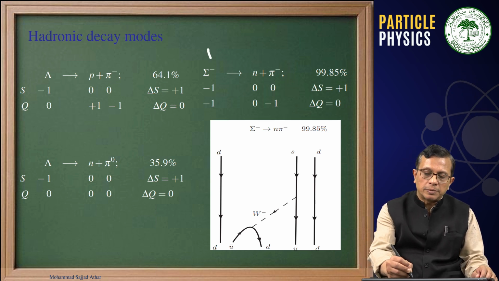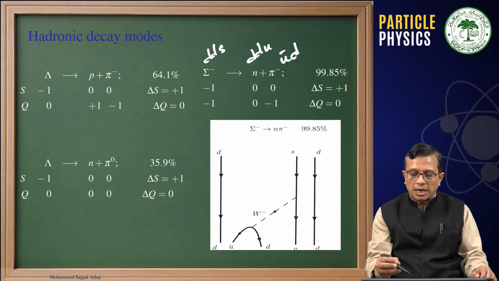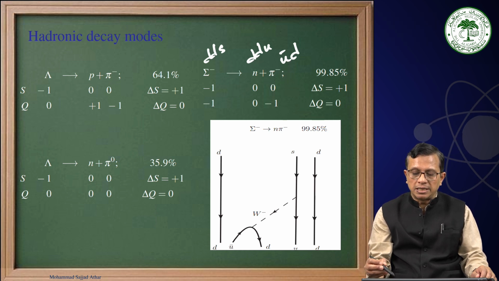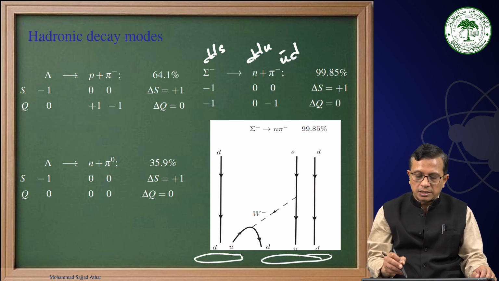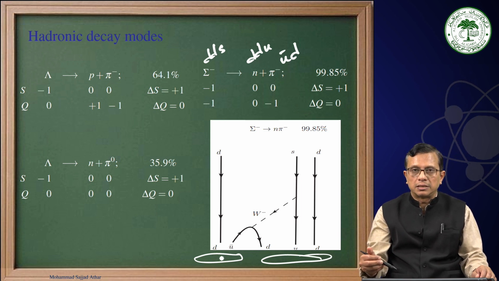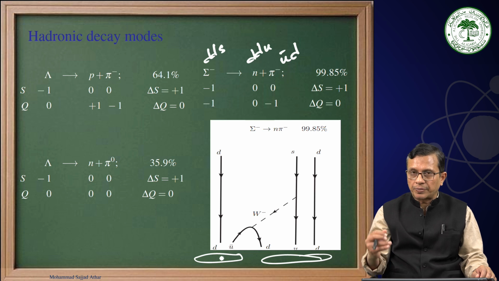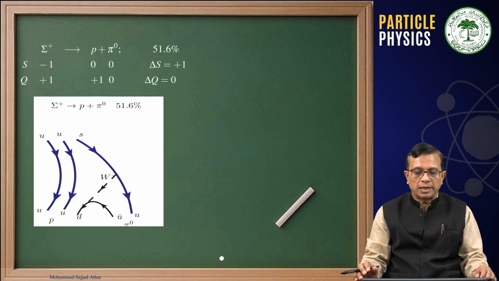Since sigma minus is made up of dd and s quark, while neutron is ddu and this is u bar d, therefore what you see is that you have dsd. This s is emitting a w minus, and that is giving rise to a u bar d quark, and then we have a dud here. Dud means we are talking about neutron, and this is u bar d, that means we are talking about a pi minus. And as you can see, this is a conversion of s to u, a conversion between two different generations, and that will carry sine theta c.